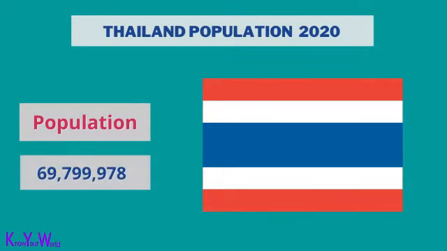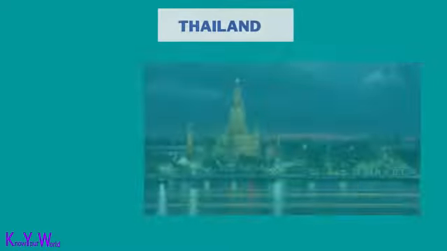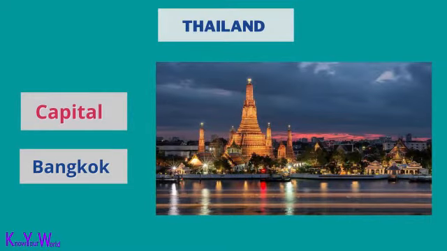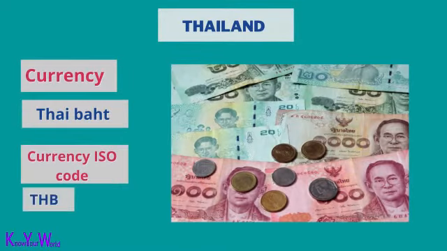Thailand's population is 69,799,978. The capital of Thailand is Bangkok. The currency of Thailand is the Thai baht. The ISO currency code of the Thai baht is THB.